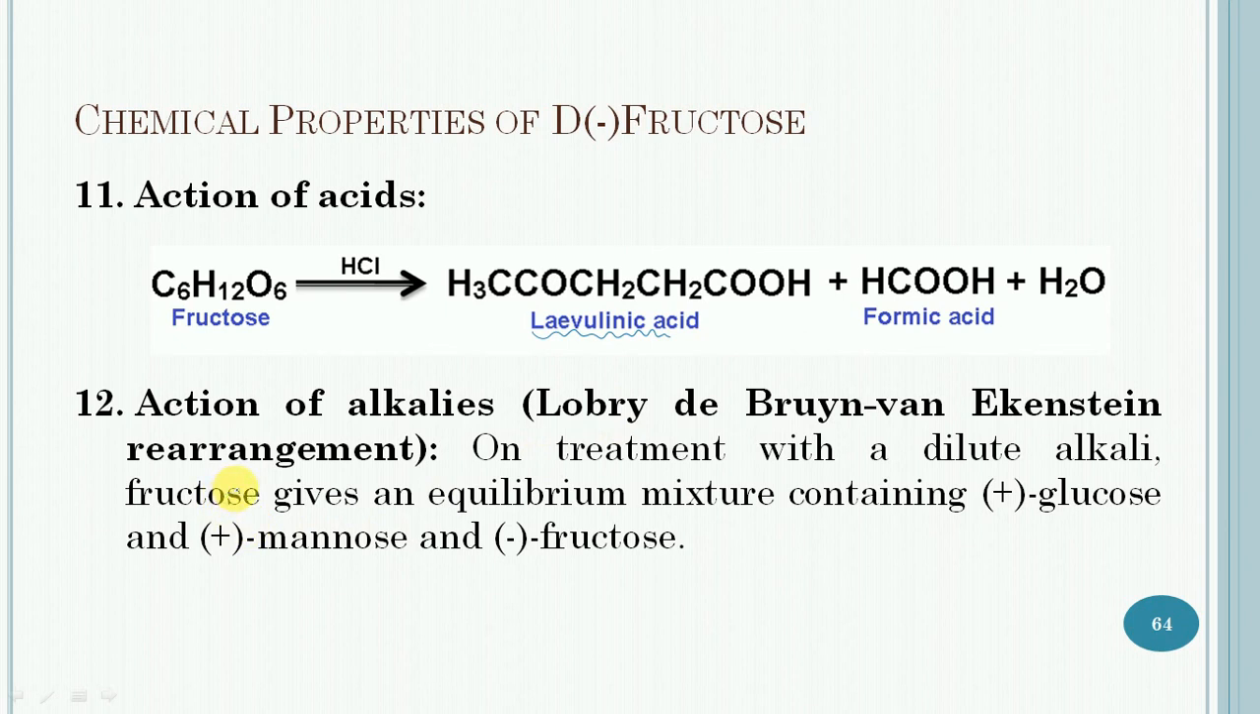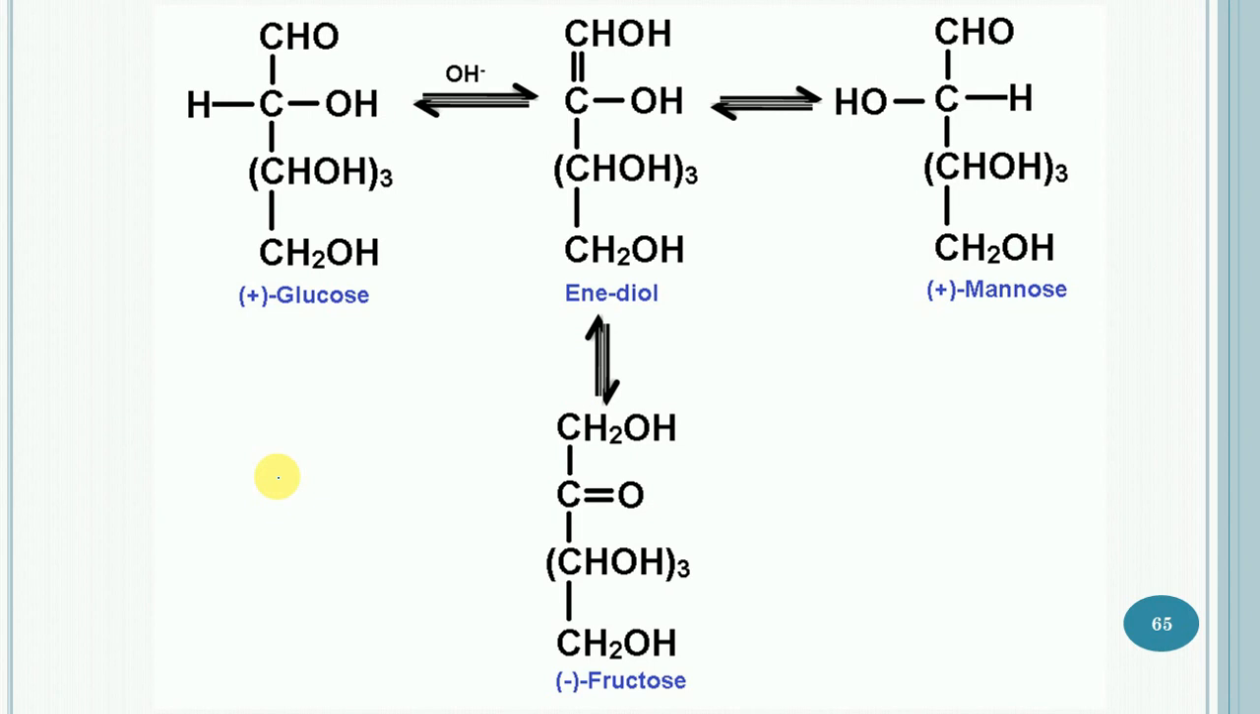Then action of alkalis. On warming with dilute alkalis, fructose gives an equilibrium mixture containing plus glucose, plus mannose, and minus fructose. So these are the chemical properties of D minus fructose.